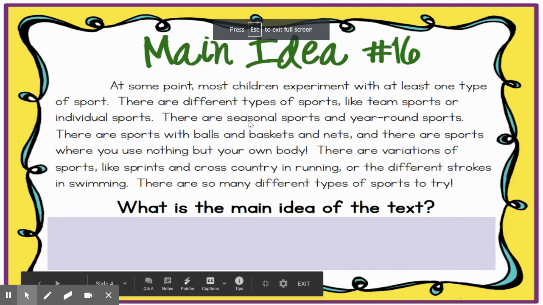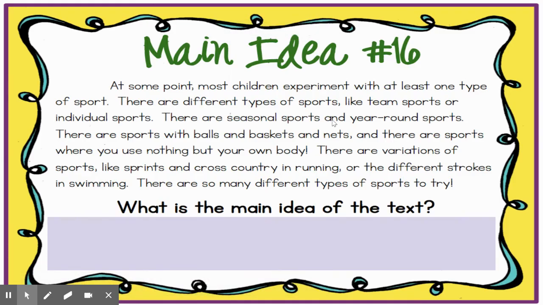At some point, most children experiment with at least one type of sport. There are different types of sports, like team sports or individual sports. There are seasonal sports and year round sports. There are sports with balls and baskets and nets. And there are sports where you use nothing but your own body. There are variations of sports like sprints and cross country and running, or the different strokes in swimming. There are so many different types of sports to try.